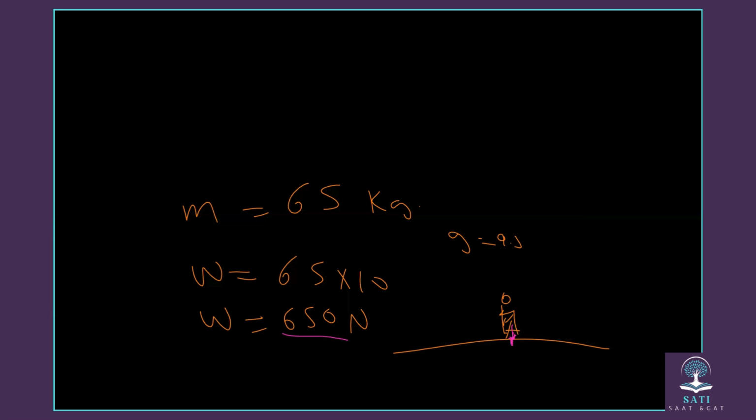Okay, now we'll understand the relationship between mass and weight. If a person's mass is 65 kilograms here on Earth, what will be his mass on the moon? His mass will also be 65 kilograms. So mass, whether on the Earth or on the moon or on any part, will not change, but the weight will change, because the weight is the mass times the acceleration. Okay, now what is normal force?